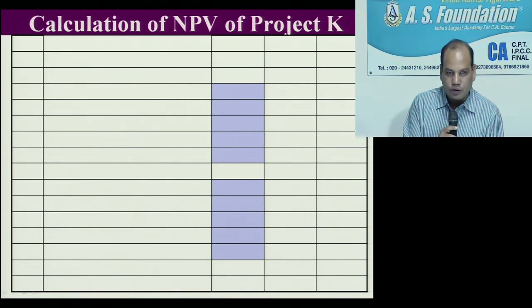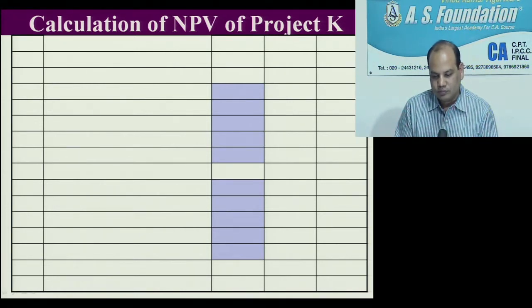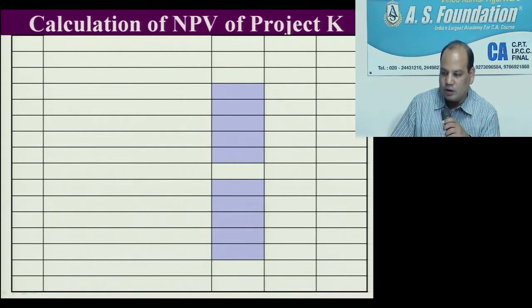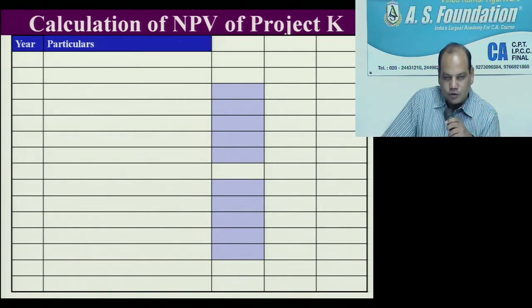Calculation of NPV of project K. This is the heading. Then you draw the columns heading. First you write year, particulars, cash flow, discounting factor at the rate of 16%, and discounted cash flow.